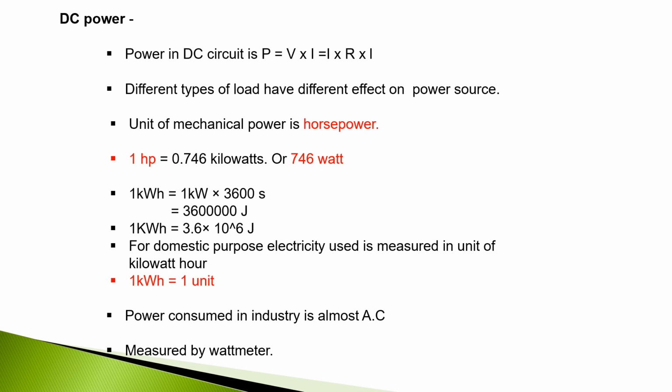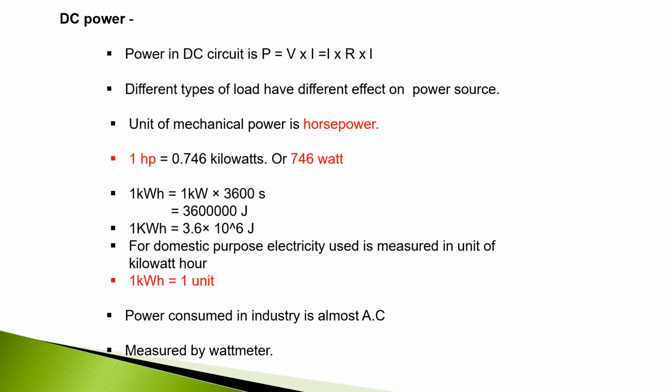Power in a DC circuit is measured by the formula P is equal to, P being the denotation for power, voltage into current. Again, voltage can be expressed as current into resistance, so P can be rewritten as P is equal to I into R into I, which is similar to P is equal to V into I. Different types of load have different effects on power sources.